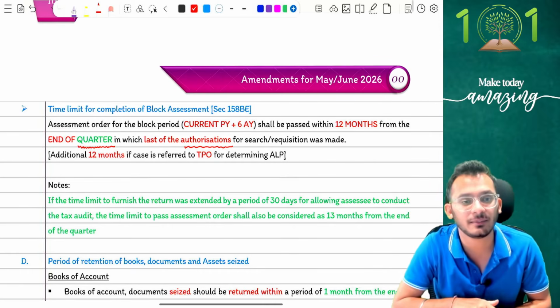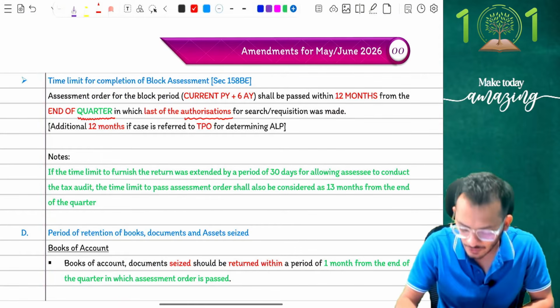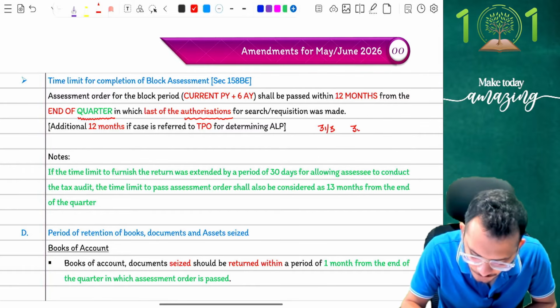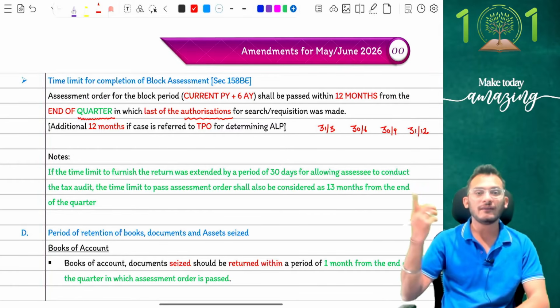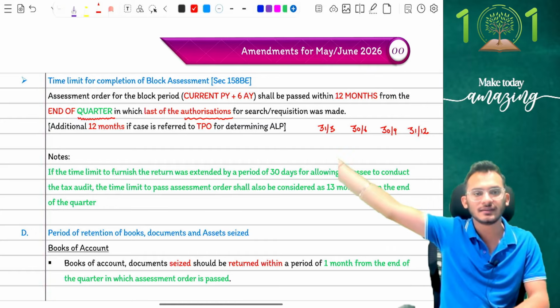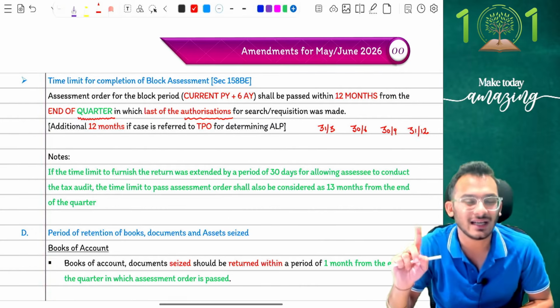From September, another 12 months will be given to you, and therefore in classes also I told you people the time limits are very simple. Your time limits are going to be somewhere around 31st March, 30th June, 30th September or 31st December. One of these time limits is what will be notified to you, because obviously 12 months from the end of the quarter means this quarter of the next year. Therefore this is how the dates are going to be, which means one of these four dates is going to be your assessment closure.